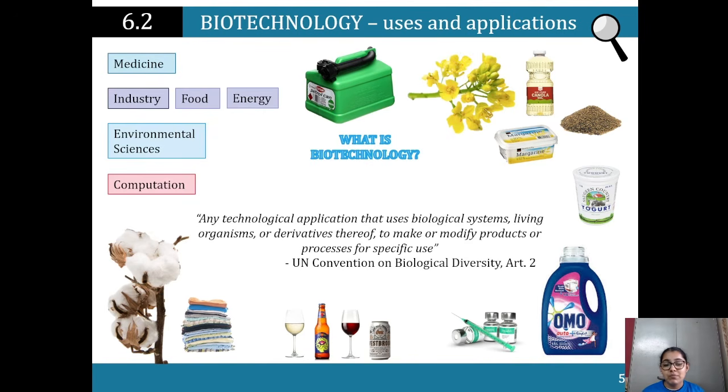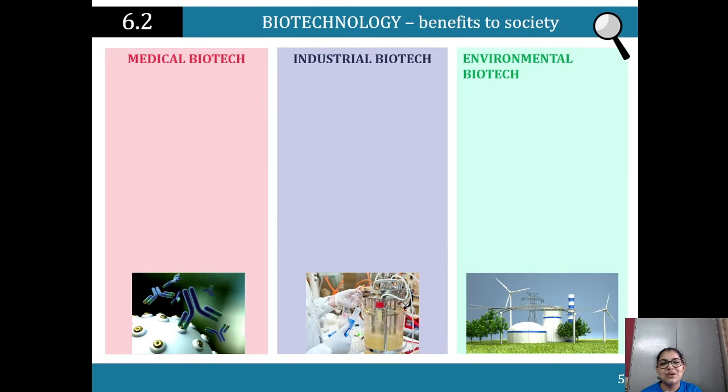So according to the UN Convention on Biological Diversity, biotechnology can be described as any technological application that uses biological systems, living organisms, or derivatives thereof to make or modify products or processes for specific uses. So we come across applications of biotechnology every day, right? In medicine, in the food that we eat, and in different industries, in the energy that we use. So simply technology that is based on biology.